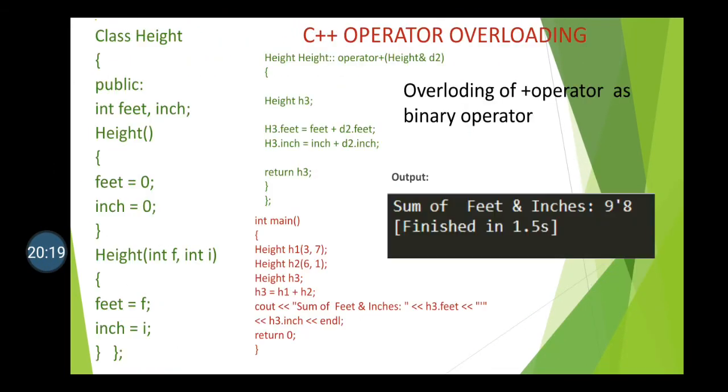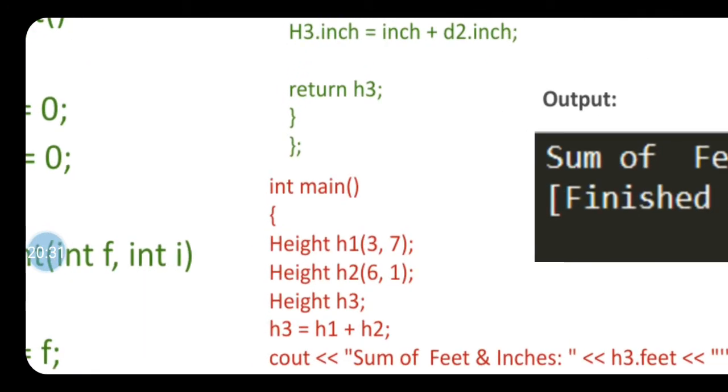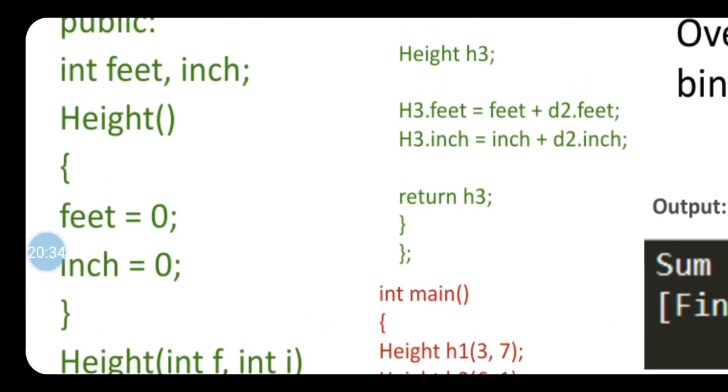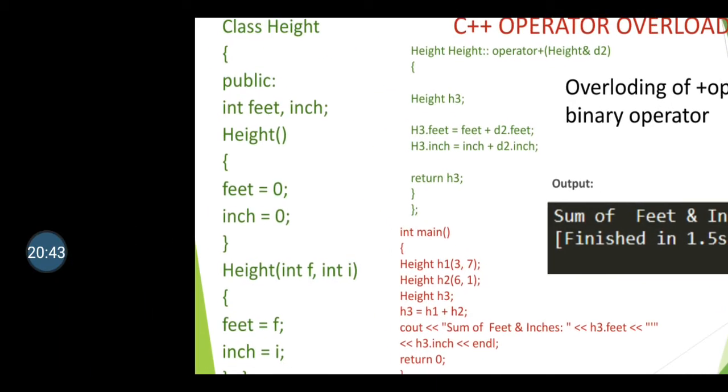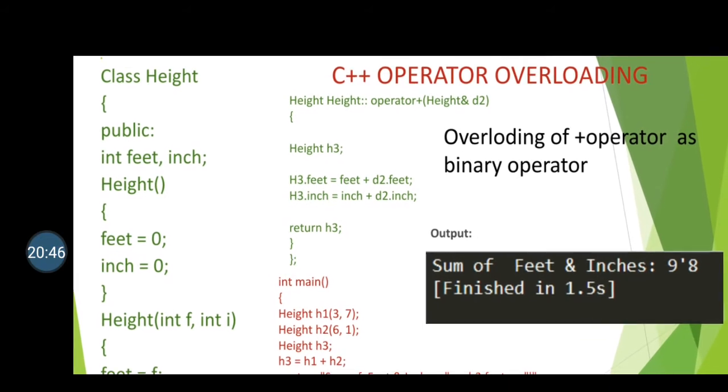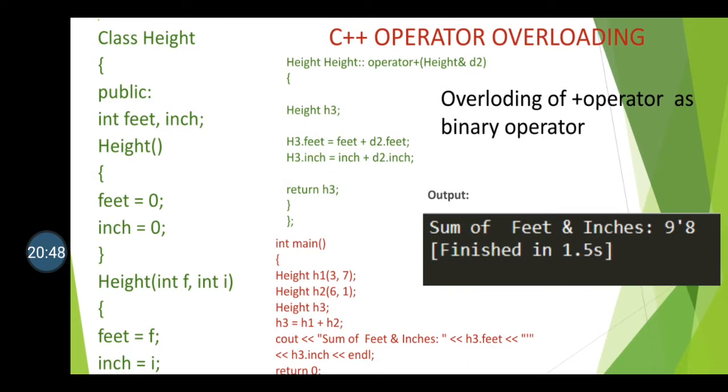But now in this program, I am trying to overload my operator as a binary operator and my function is a member function. So there is a rule: whenever you are trying to overload an operator as binary, you must pass one parameter. Okay, so in the same program I am repeating. So what did this program do now? In the class height, in the public section I wrote or declared two data variables, feet and inch. Next, height is my constructor.